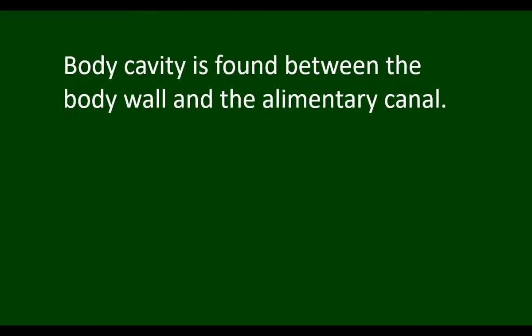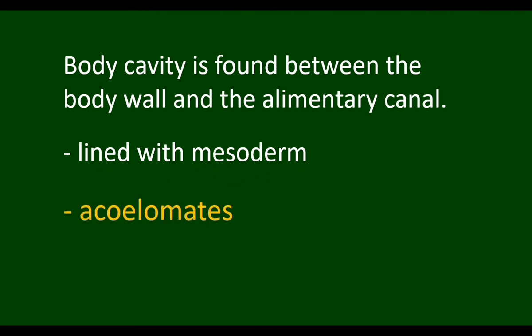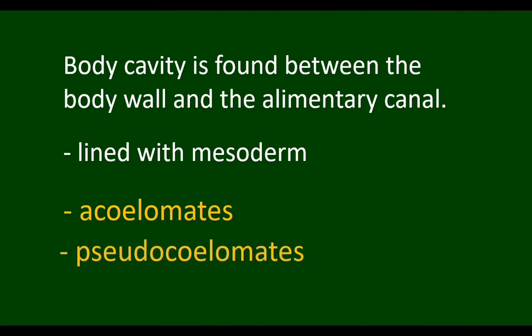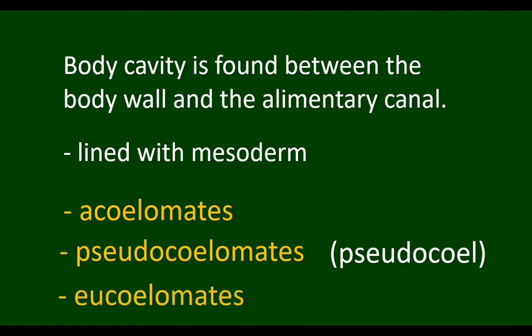Body cavity is found between the body wall and the alimentary canal. This cavity is lined by mesodermal epithelium. Mesoderm lines the body cavity. Based on the nature of the body cavity, triploblastic organisms are grouped into three types. They are acoelomates, pseudocoelomates, which have false coelom, and eucoelomates. Eucoelomates have true body cavity.